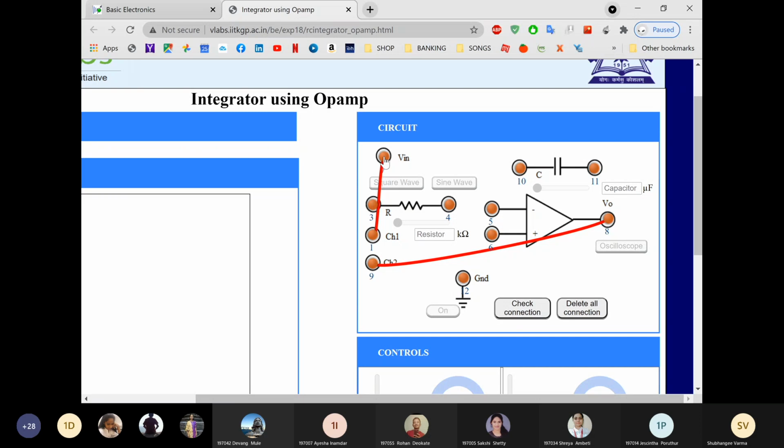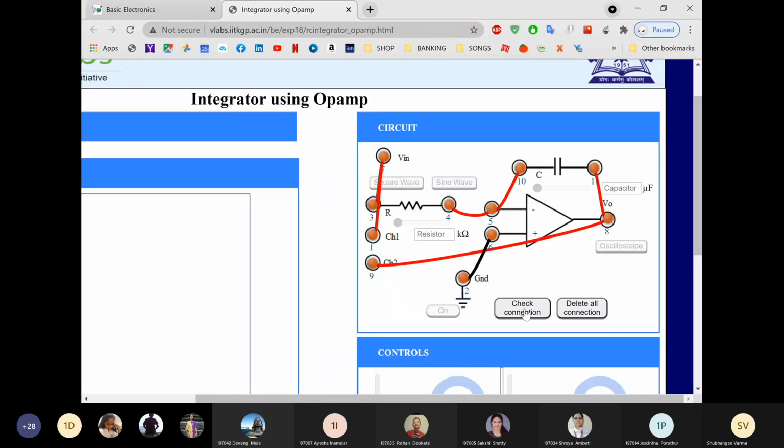Then we connect this input to pin number 3. Then we connect 4 to 5 resistor to inverting terminal, non-inverting terminal to ground, then capacitor to inverting terminal, and the other capacitor terminal to output.